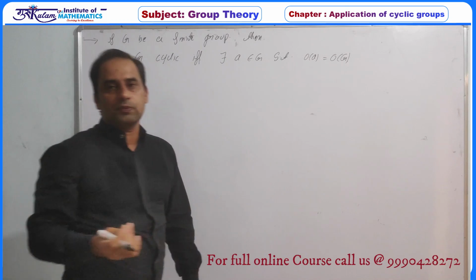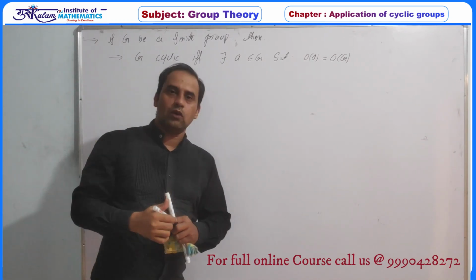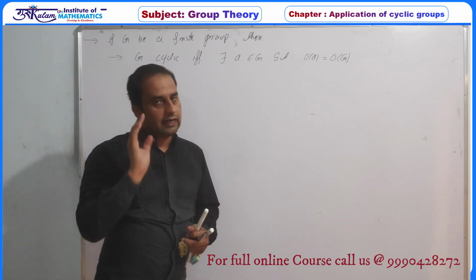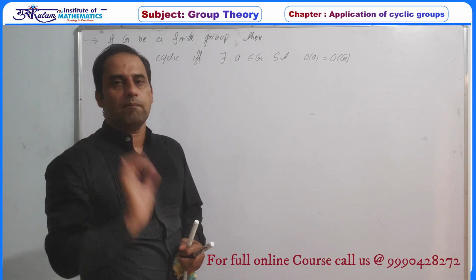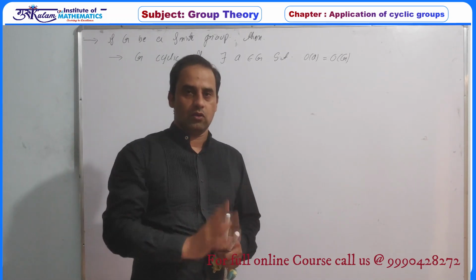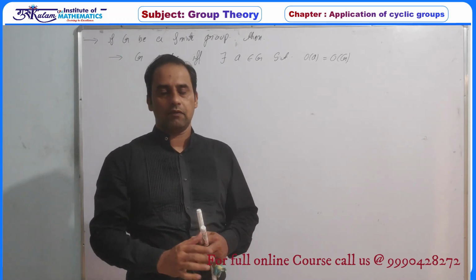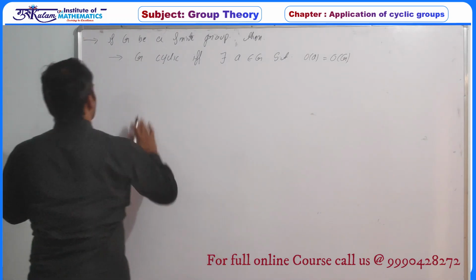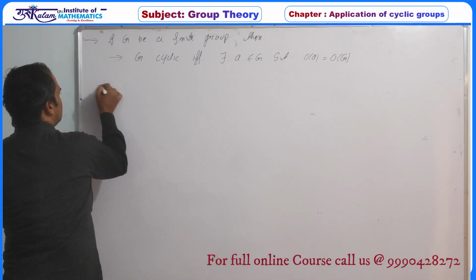When will any finite group be cyclic? A finite group is cyclic if and only if it has an element whose order is equal to the order of the group. So this one is the first property. We have proved that. What is the use of this property? With the help of this property, we can directly say that